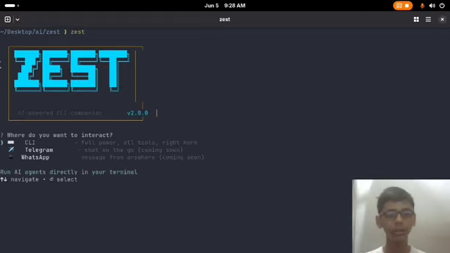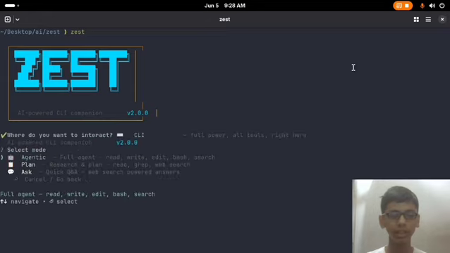Here we have launched our project, and there are three ways to interact with it. We are going to start with CLI, and Telegram and WhatsApp will be built soon. In the CLI there are three modes: agentic mode, plan mode and ask mode. Firstly we are going to start with agentic mode.